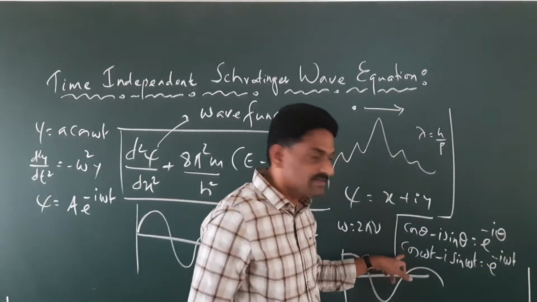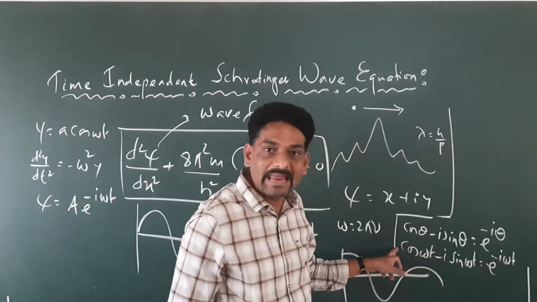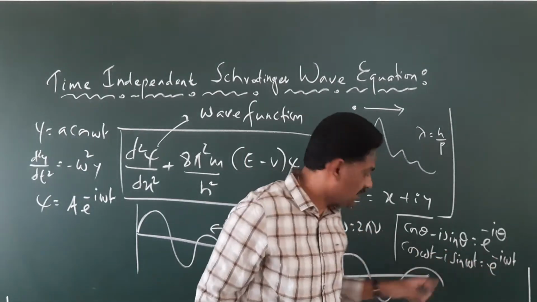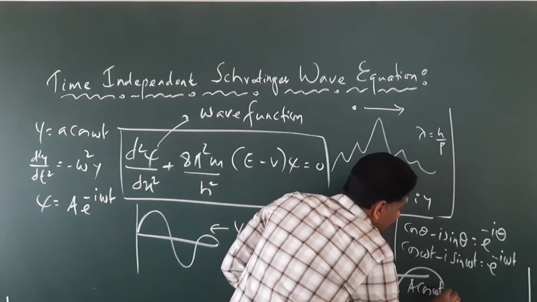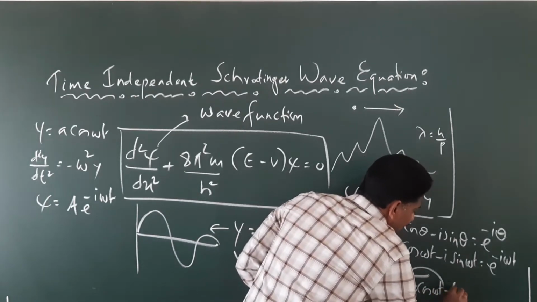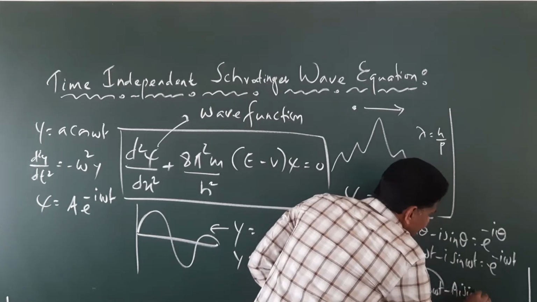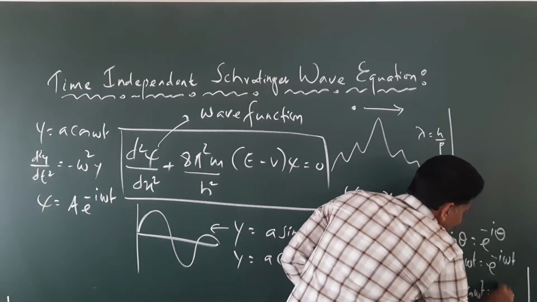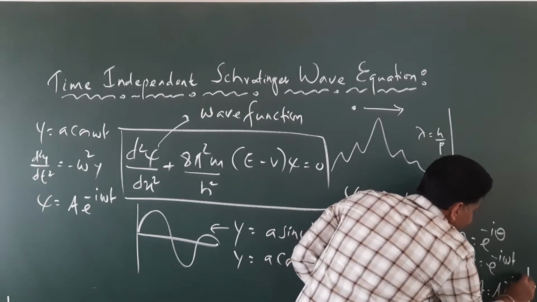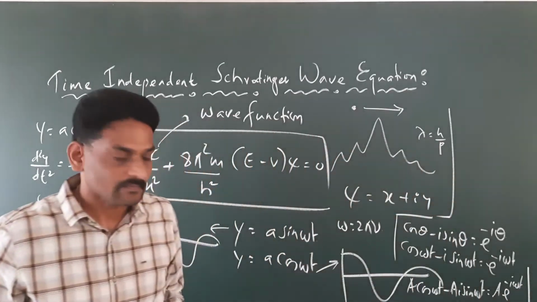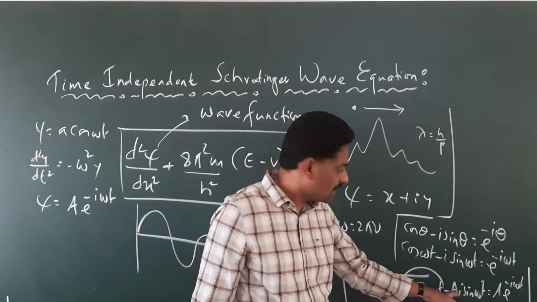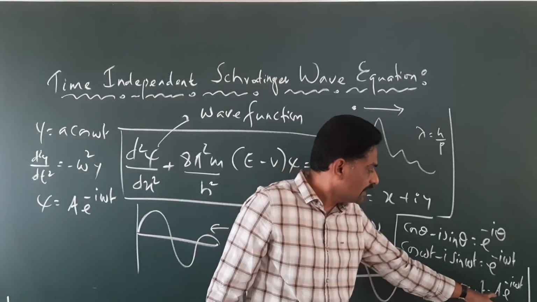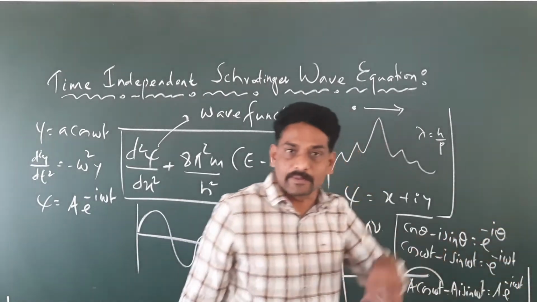Then if you multiply both sides by a, we get a cos omega t minus a into i sin omega t equals a into e raised to minus i omega t.